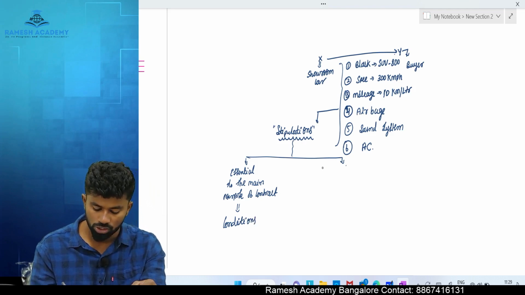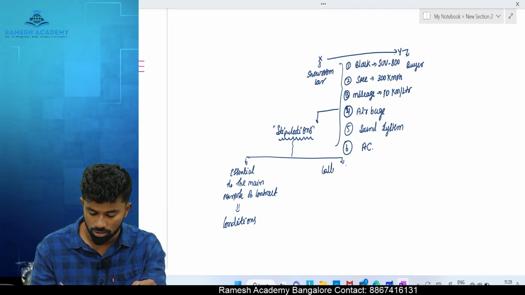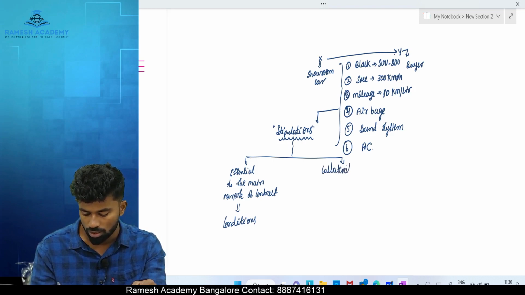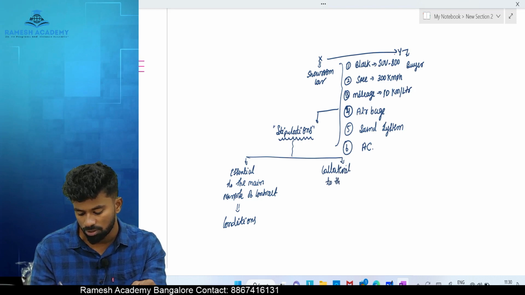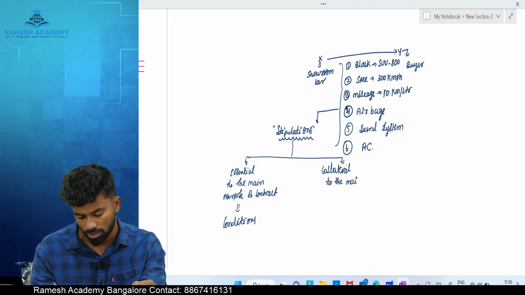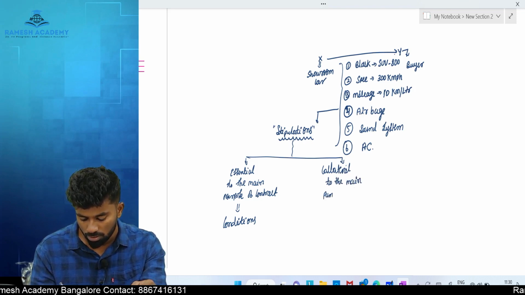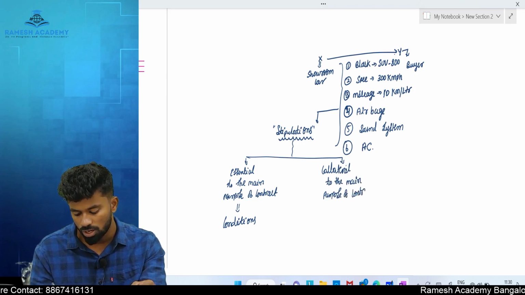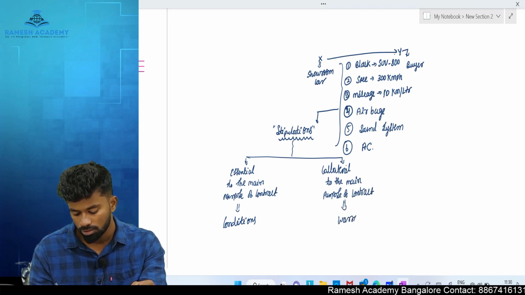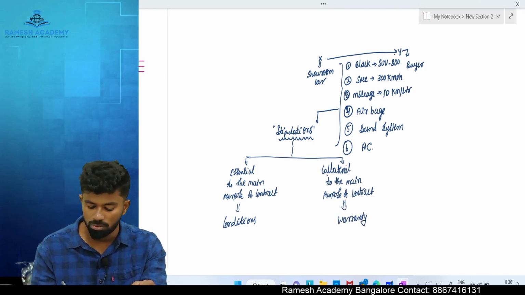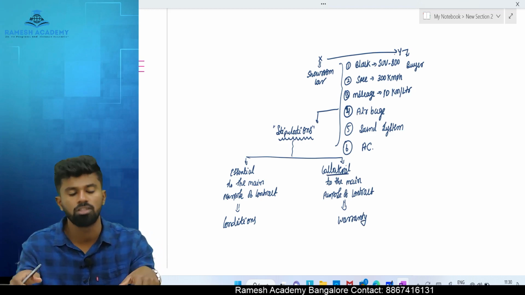The stipulations which are collateral to the main purpose of the contract are called warranties. Collateral means supportive, not that important.